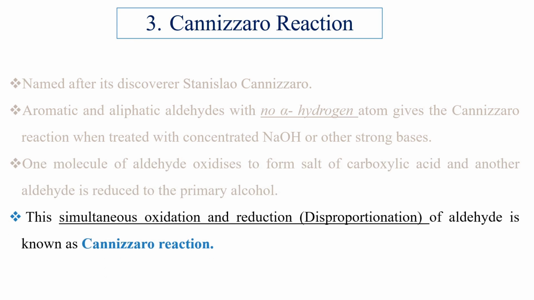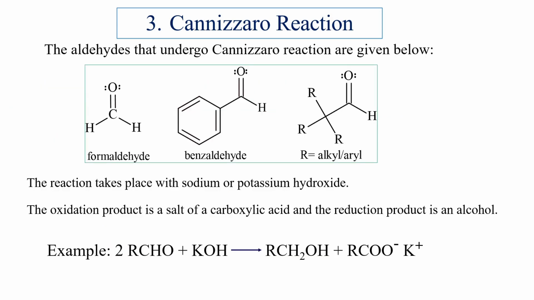This simultaneous oxidation and reduction of aldehyde is called Cannizzaro reaction. Cannizzaro reaction is a disproportionation reaction, which means simultaneous oxidation and reduction occurs in the same compound. The aldehydes that undergo Cannizzaro reaction are given below. For example, formaldehyde, benzaldehyde, and aliphatic or aromatic aldehydes that have no alpha hydrogen in them. Cannizzaro reaction usually takes place with sodium or potassium hydroxide.